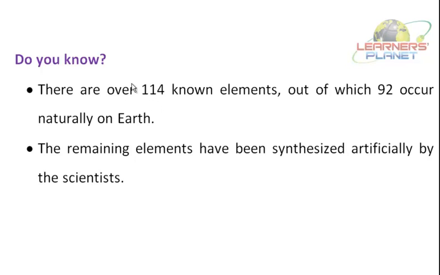So how many elements are known? 114 elements are known, and out of which 92 occur naturally on Earth. Rest of the elements are synthesized artificially.